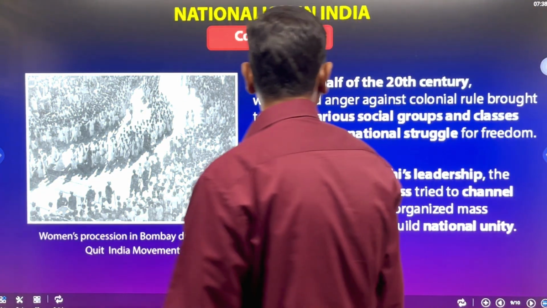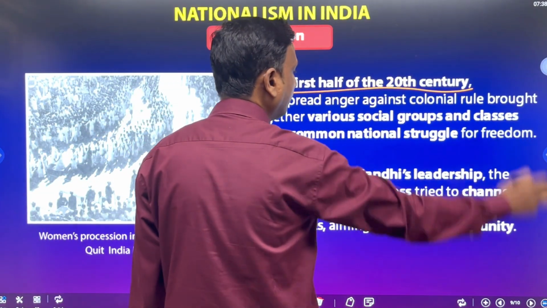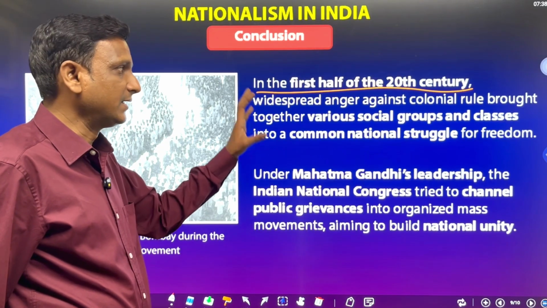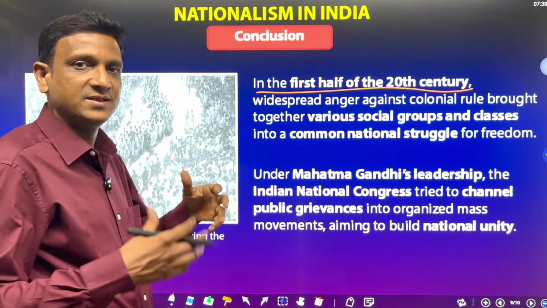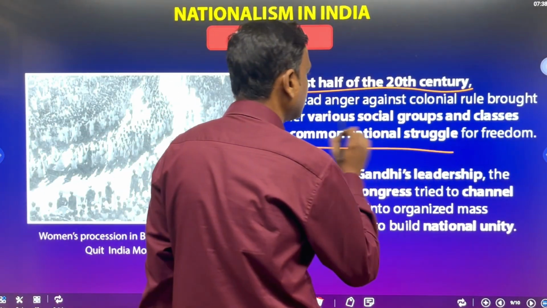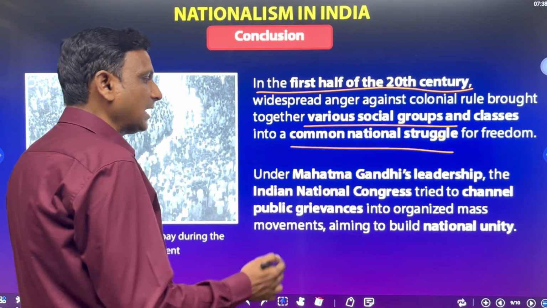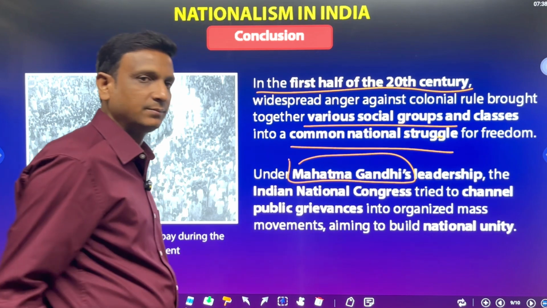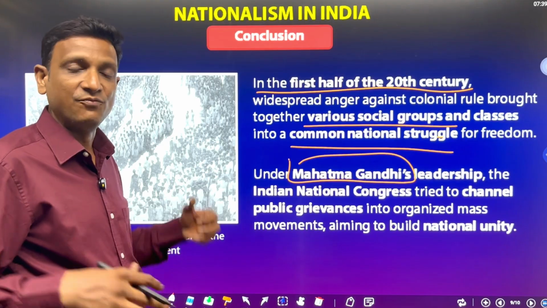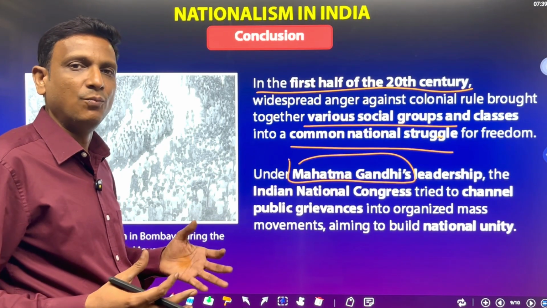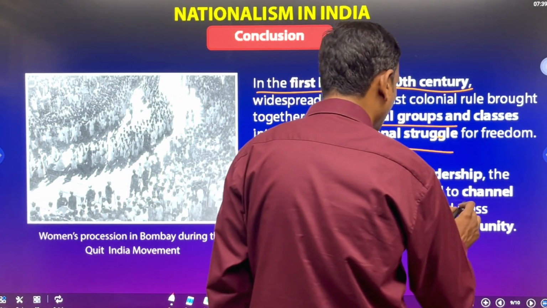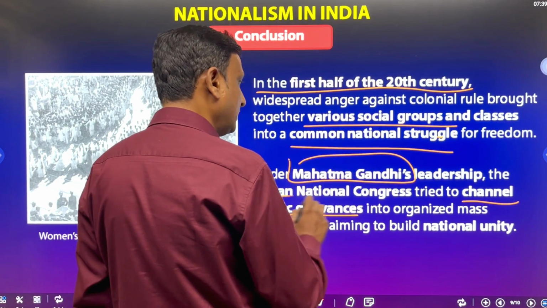In the first half of the 20th century, there was widespread anger against the British. Earlier, in the beginning of the 20th century, a violent fight was done by various social groups in a common national struggle for freedom. Later, after the entry of Mahatma Gandhi, under his leadership, the mode of fight changed from violent fight to peaceful, more organized agitations.